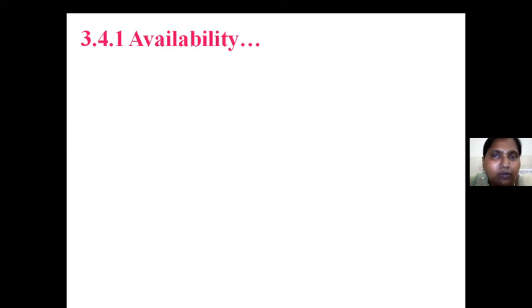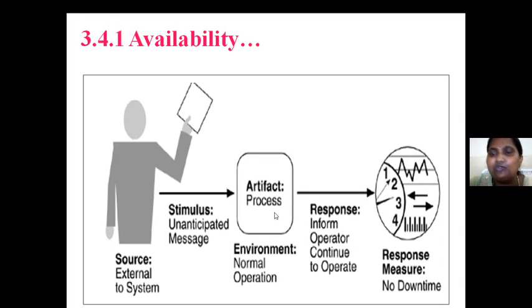But what problems can be possible? Maybe a power cut problem, maybe a hard disk problem, maybe a communication network failure problem. So these are all the problems by which the availability quality attribute may not be able to achieve its requirement, or not able to cope up with the user requirement. Okay, we will see this. I explained about this in the last class also, the same diagram, I will repeat the same.